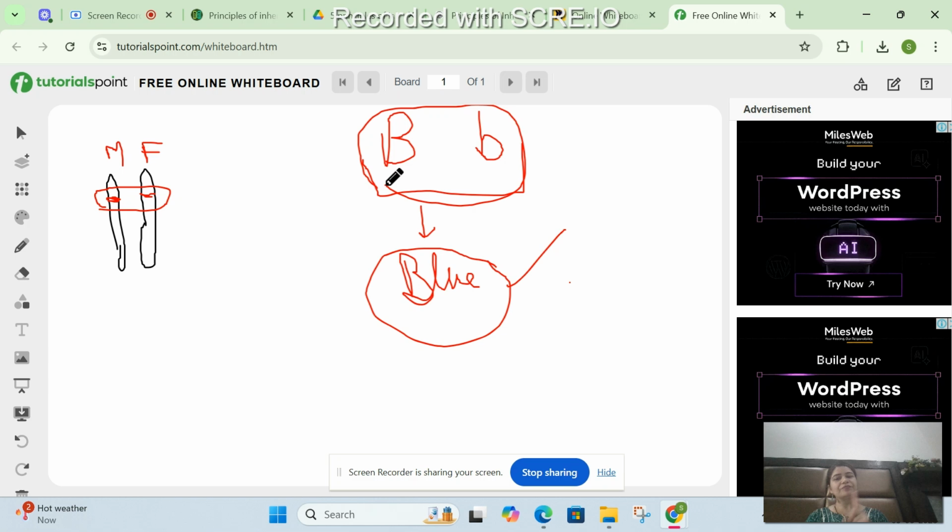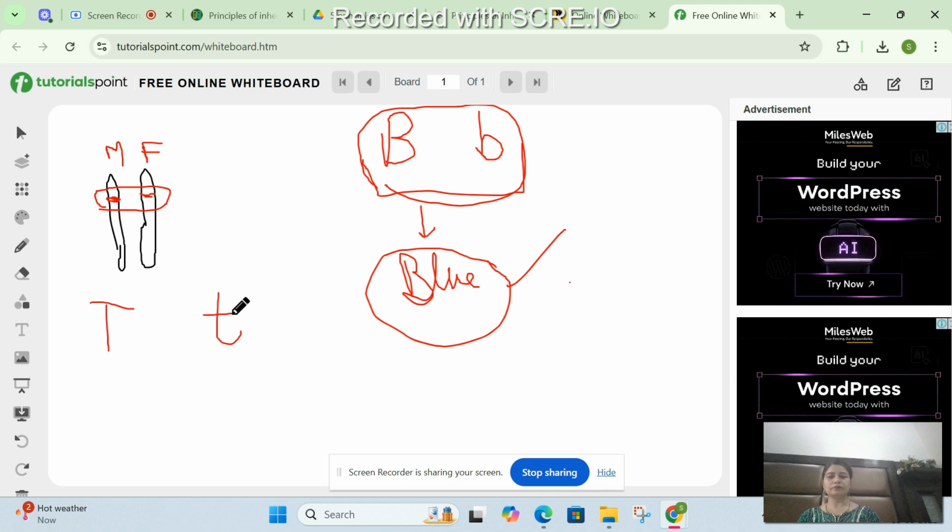Okay, allow me to give you more examples. For example, if I talk of pea plant, so pea plant can be tall or it can be dwarf. If I express like this, these are the two alleles. Now we have understood this. Okay. So in heterozygous condition, it will be like capital T and small t.